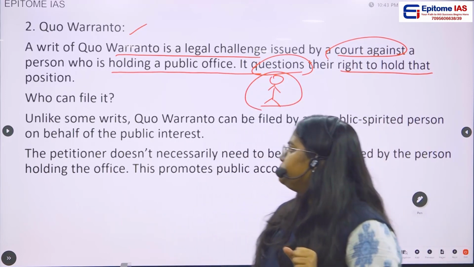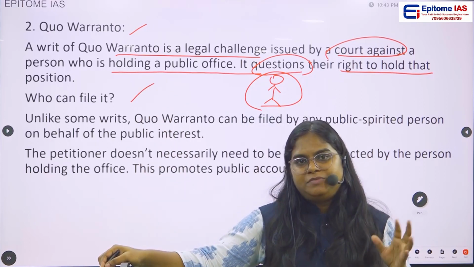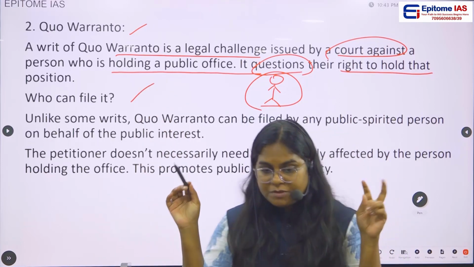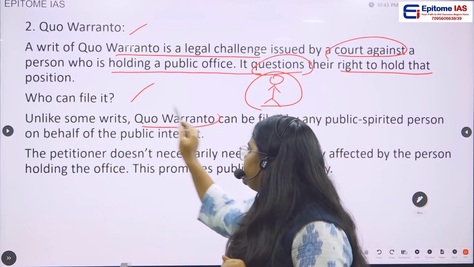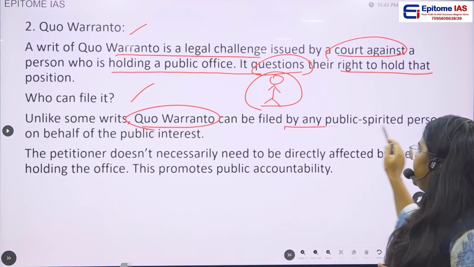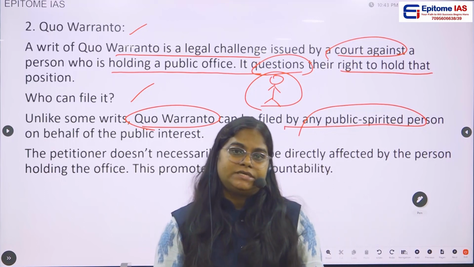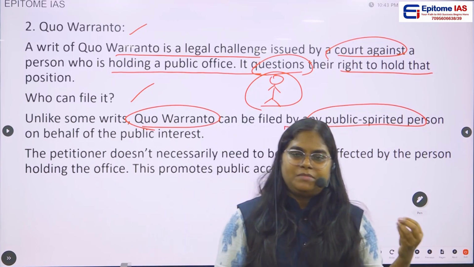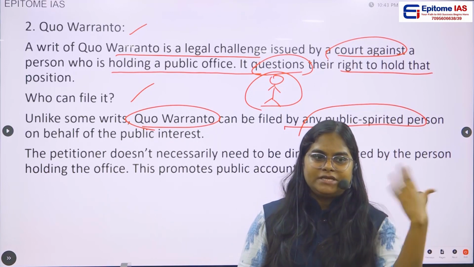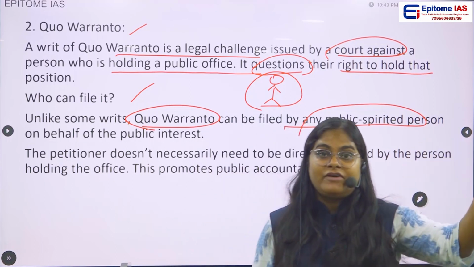Okay. Then who can file it? Like some of the writs, it should be filed by those people who are directly related to it, right? But in this case, the quo warranto can be filed by any public spirited person on behalf of public interest. You can also go and file it. So any person, due to public interest, can be filing this case.